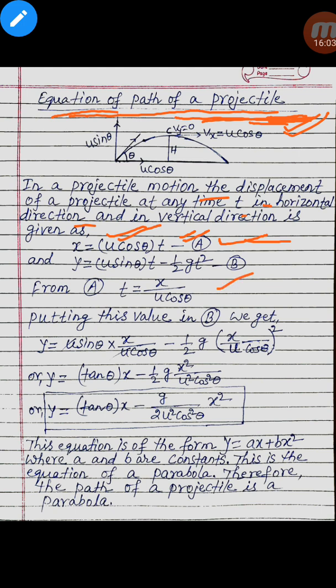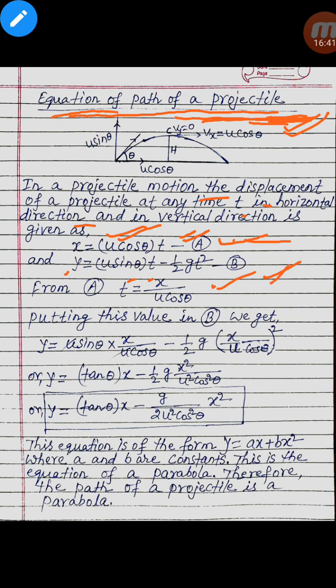And in vertical direction, it can be calculated by using the formula of accelerated motion, y equal to u sin theta into t minus half g t square. We have used the equation h equal to ut minus half g t square. In vertical direction, the displacement can be calculated as y equal to u sin theta into t minus half g t square. So we got the two equations, x equal to u cos theta into t, and another one is y equal to u sin theta into t minus half g t square.